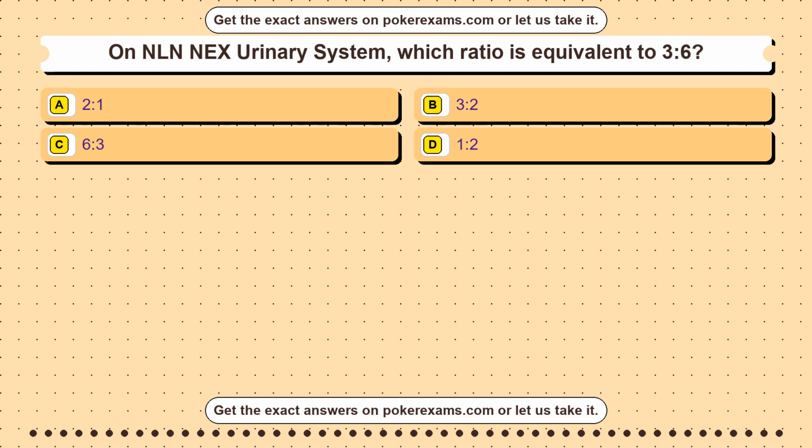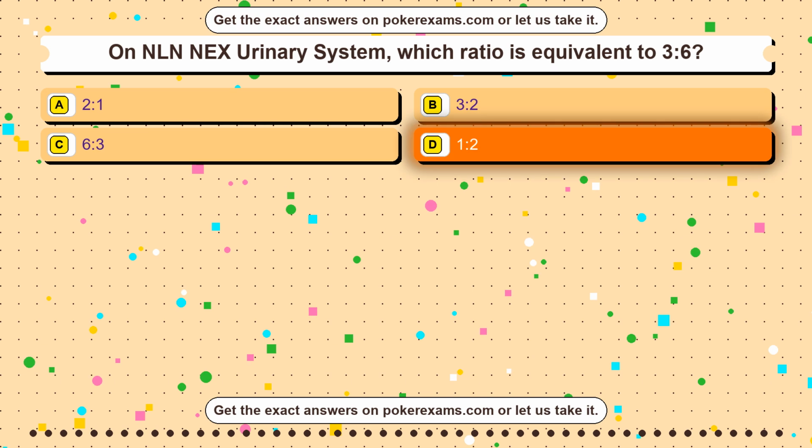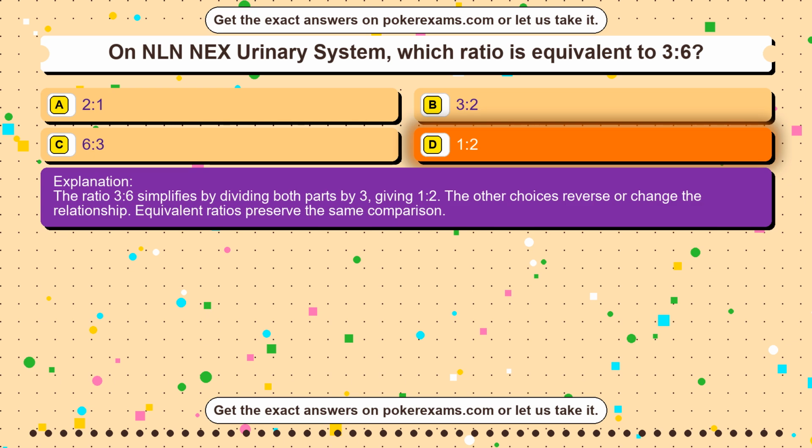Question 14. On NLN NEX urinary system, which ratio is equivalent to 3:6? Option A 2:1. Option B 3:2. Option C 6:3. Option D 1:2. The correct answer is option D, 1:2. The ratio 3:6 simplifies by dividing both parts by 3, giving 1:2. The other choices reverse or change the relationship. Equivalent ratios preserve the same comparison.